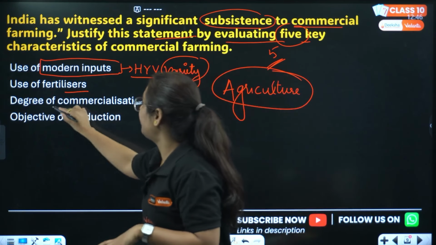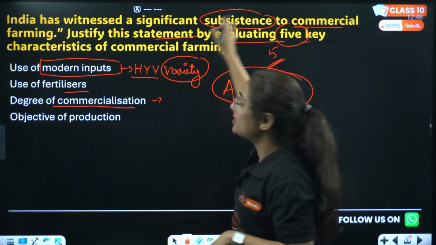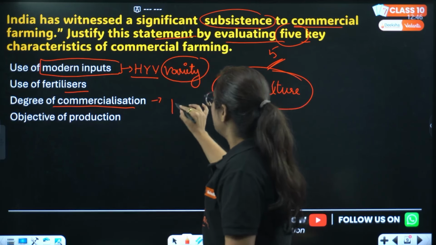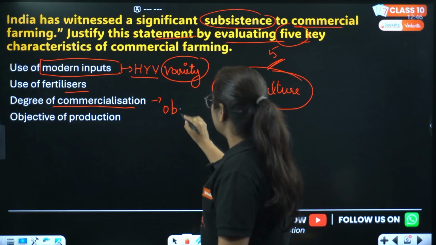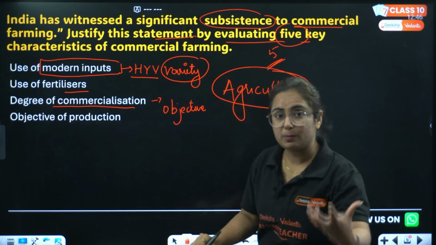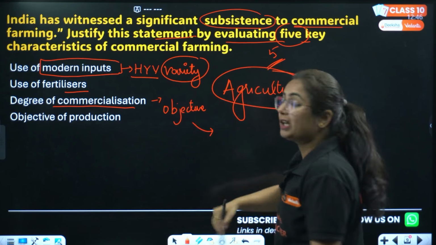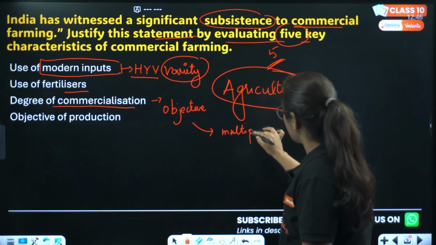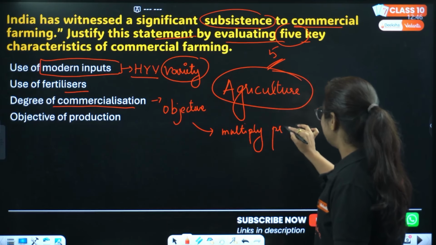Then, degree of commercialization. It is very clear that in commercial farming, the objective is to earn profit, and whenever the objective is to earn profit, we are going to multiply the production.